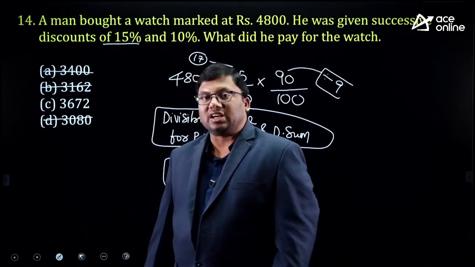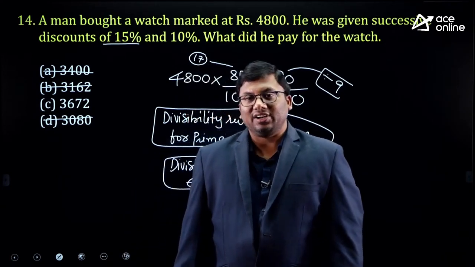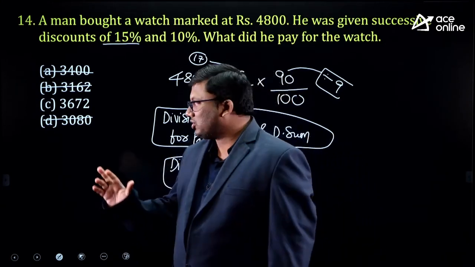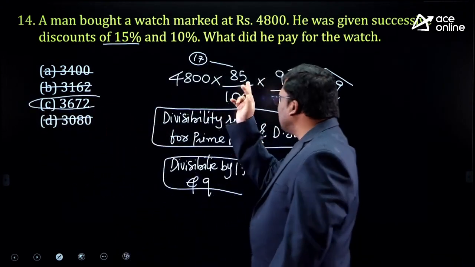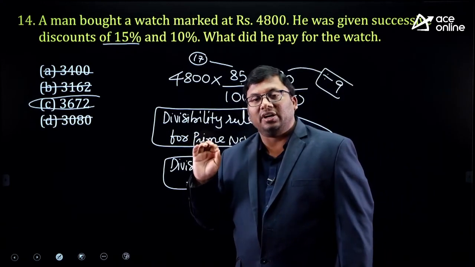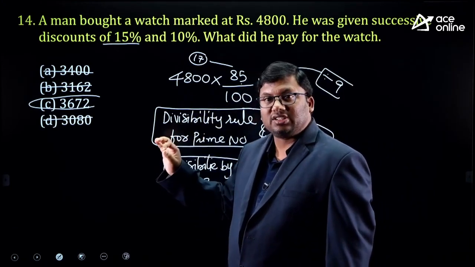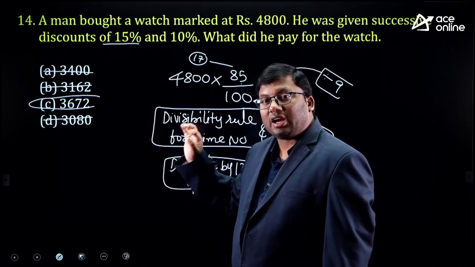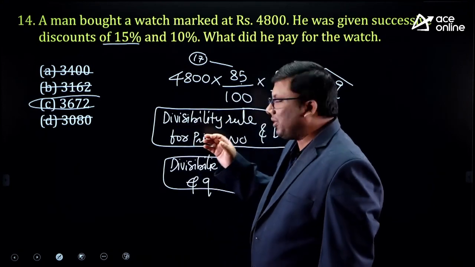17 2s are 34. 17 1s are 17. 17 6s are 102. Please do not get into heavy calculation. These are divisible by 17 and it is divisible by 9. Answer should be divisible by 17 and 9. I hope the concept is very much clear to you. I hope everybody understood how to solve this kind of problems.